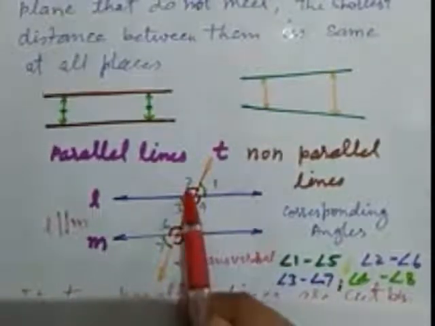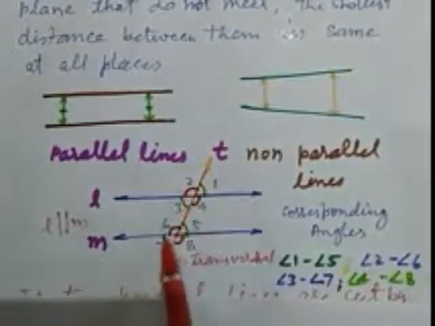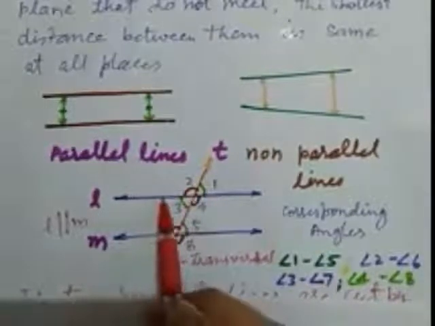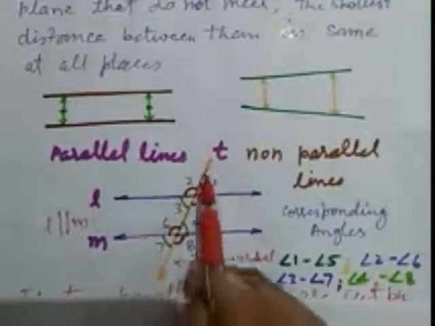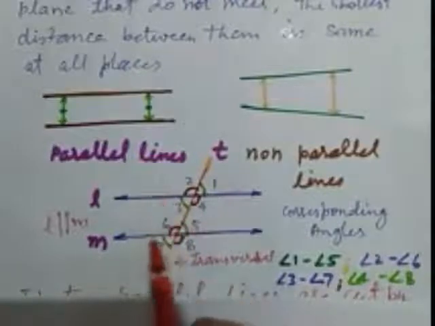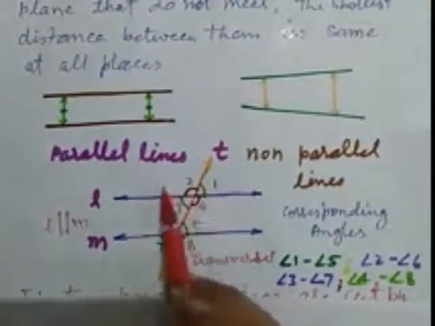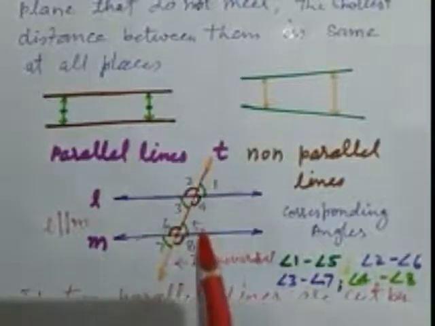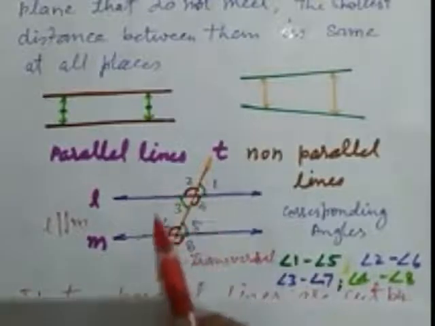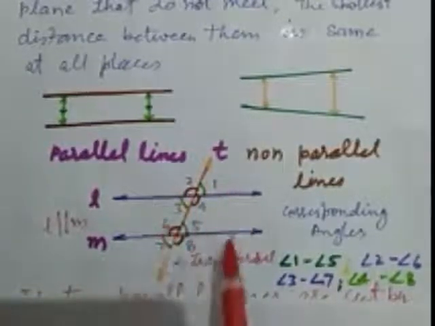Same with angle 2 and angle 6, which also make a flag like this. This theory we use to check many more things.